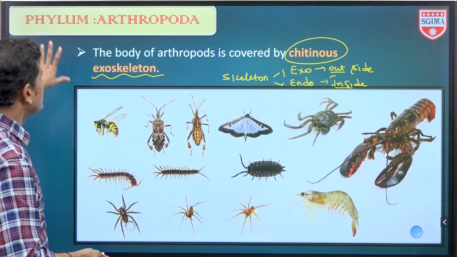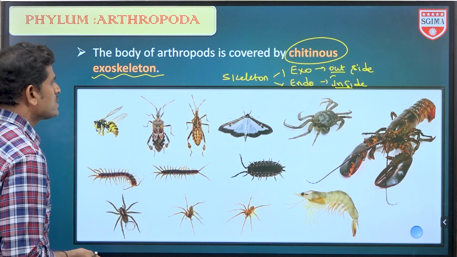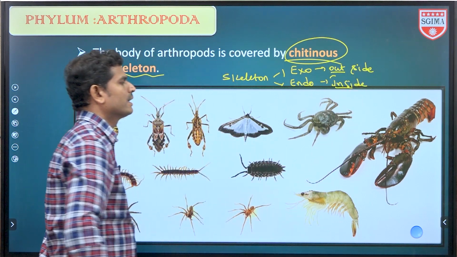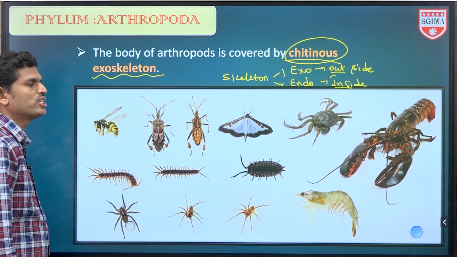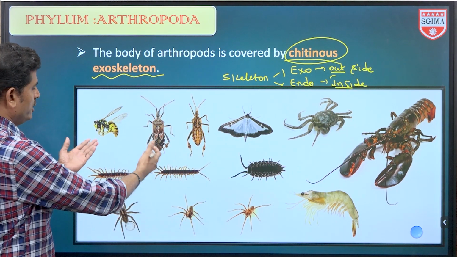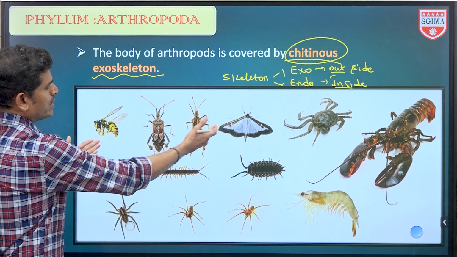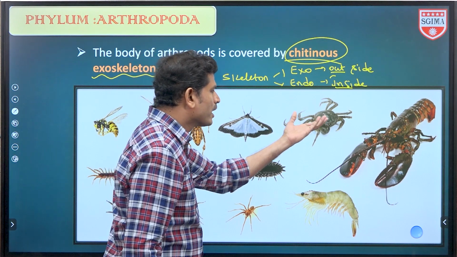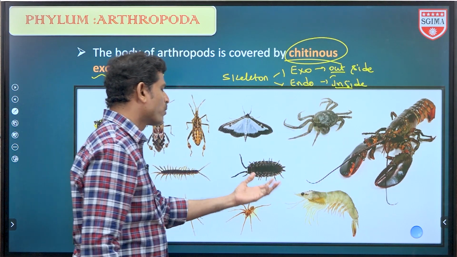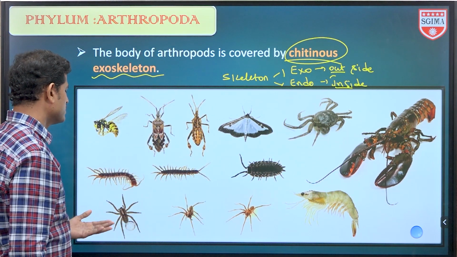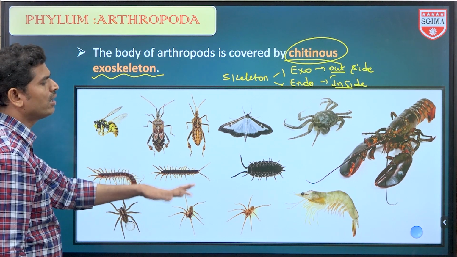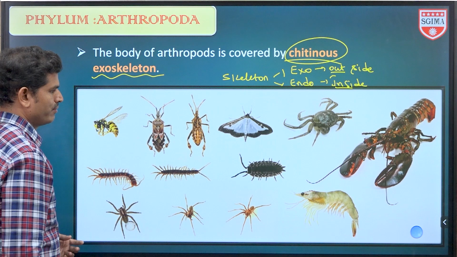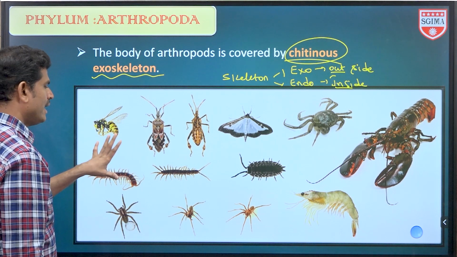But in the phylum Arthropoda, the exoskeleton is present, and it is made up of chitin. Maximum insects contain this exoskeleton. Crabs, lobsters, prawns, and other spiders, scolopendra, these all belong to Arthropoda. Crustaceans also. So they contain the exoskeleton.